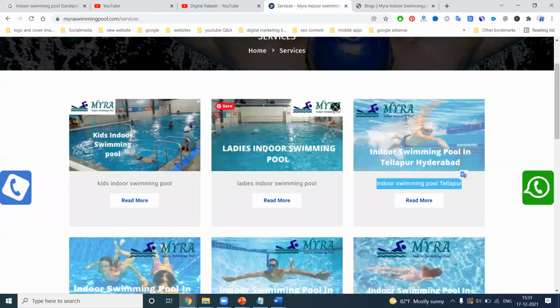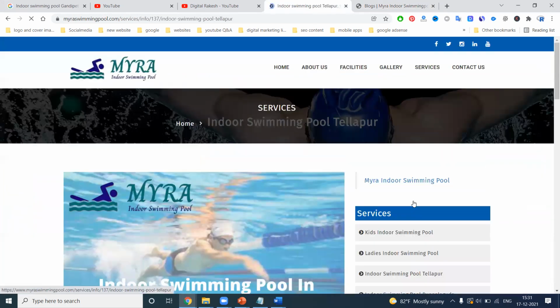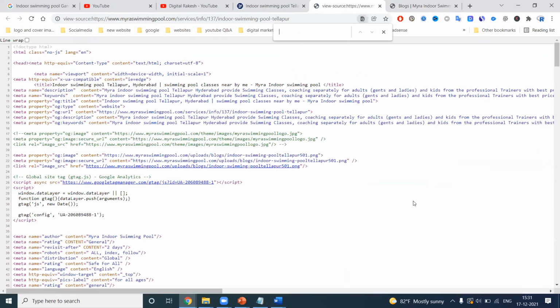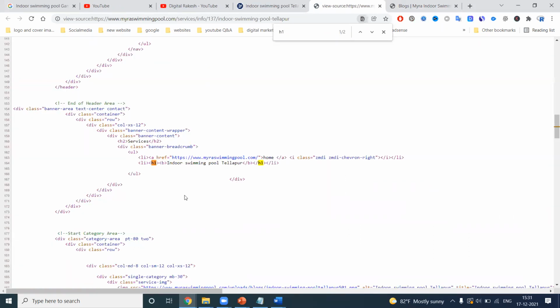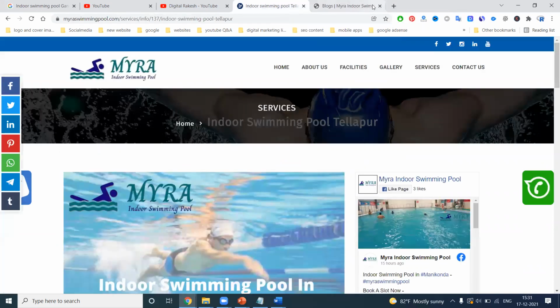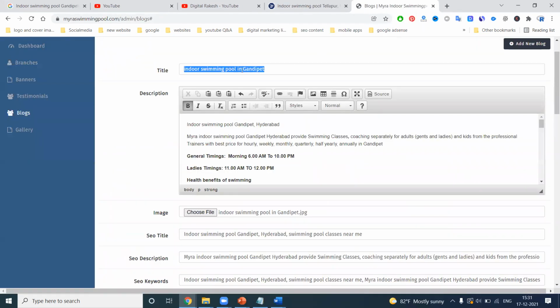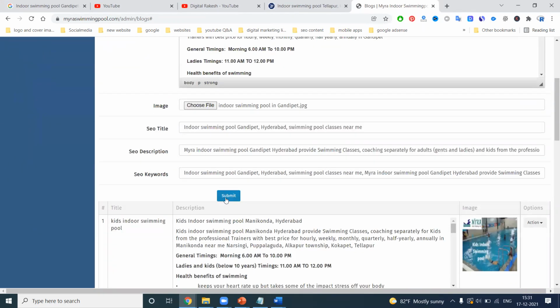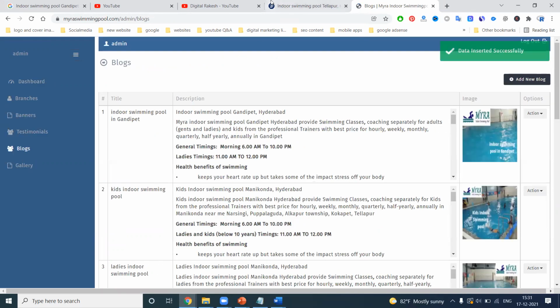H1 tag. Simple. Here we are using Tellapur. Control U, Control F, H1 tag. So, indoor swimming pool in Tellapur. The same one is used for the H1 tag. Same like that, indoor swimming pool in Gandipet. This will be given for indexing purposes. Now click to post this.